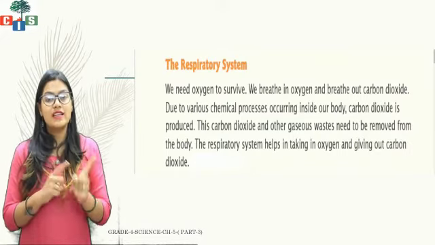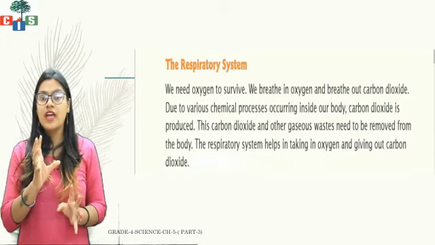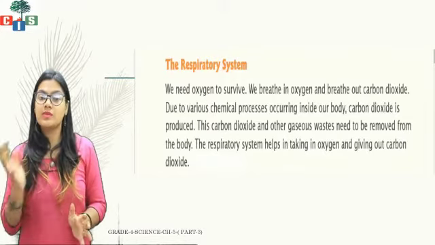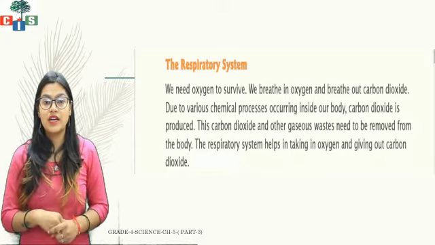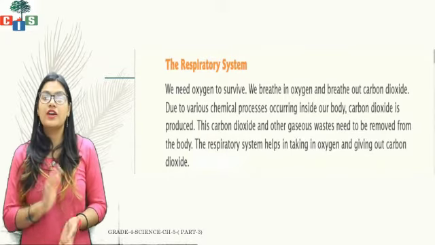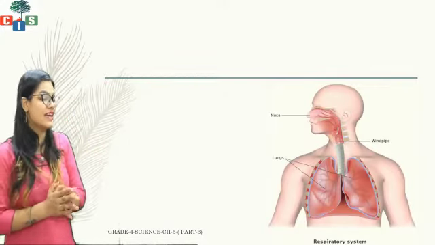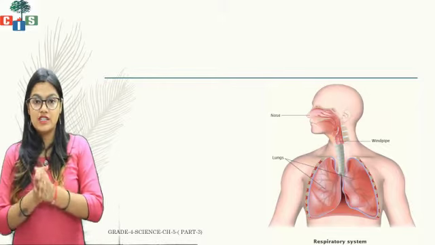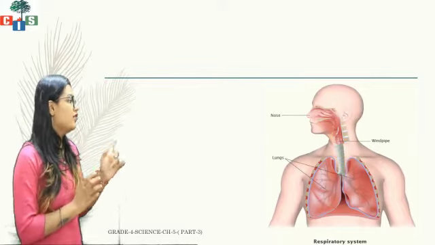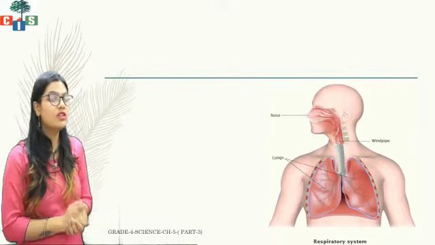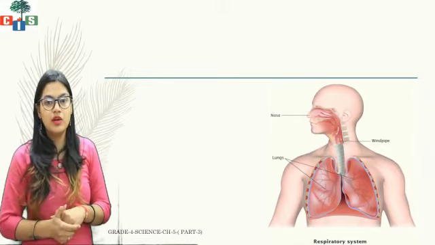In the digestive system we have seen that solid waste is produced and removed out of the body. In the respiratory system we are going to talk about the gaseous waste which is produced inside our body in the form of carbon dioxide, which we have to remove. This is the diagram of the respiratory system. What you can see first is the nose. After the nose, the air will enter into the windpipe. The food pipe and the windpipe run parallel to each other.